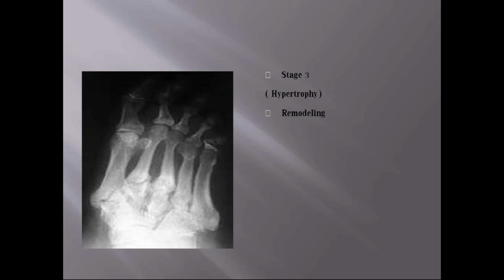And coming to the stage 3, there is hypertrophy and remodeling. The remodeling has set in, and there is hypertrophy of the joints. If you see the edges of the joint, there is hypertrophy.